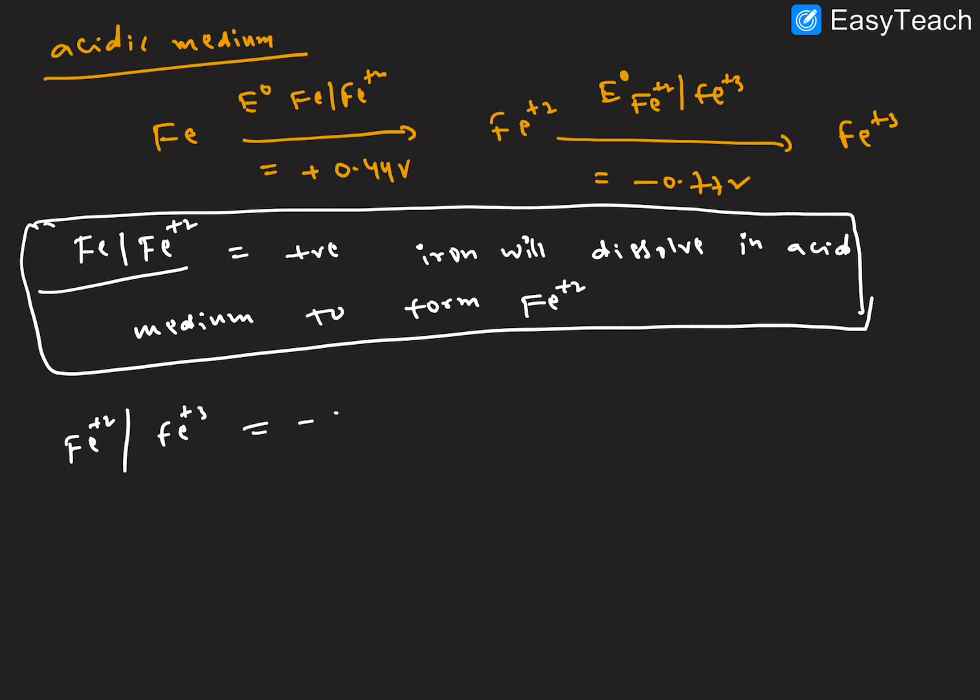The next point: for iron plus 2 to plus 3, the standard reduction potential value is negative.